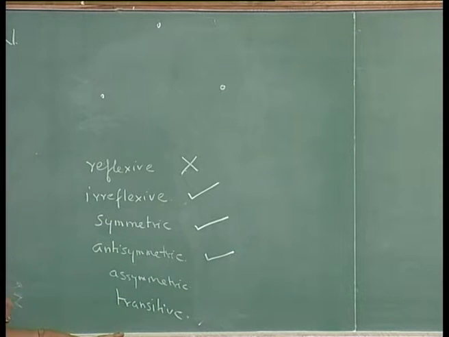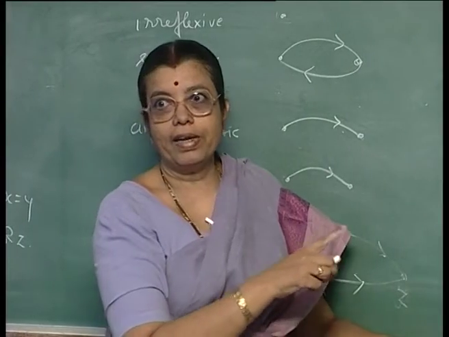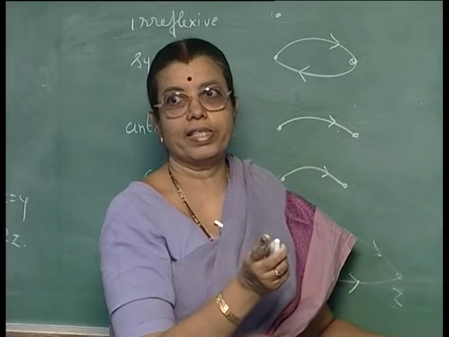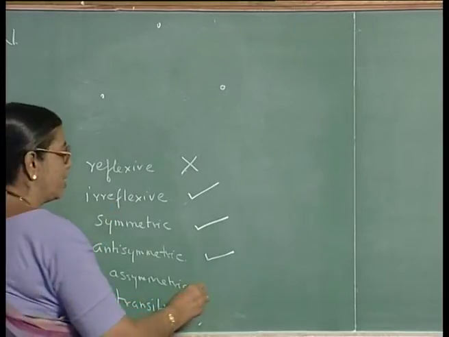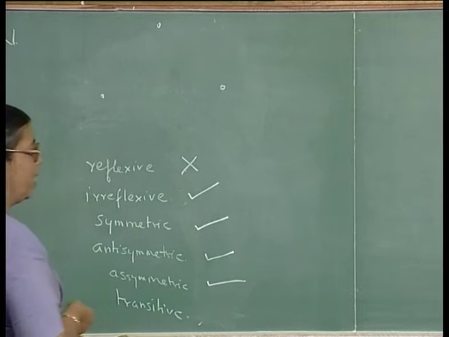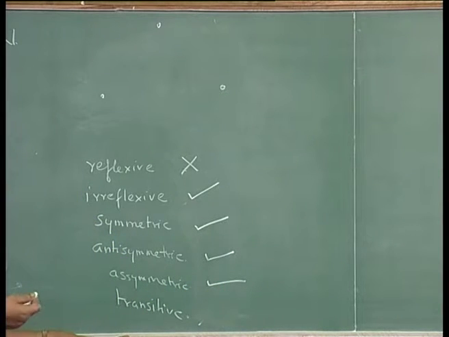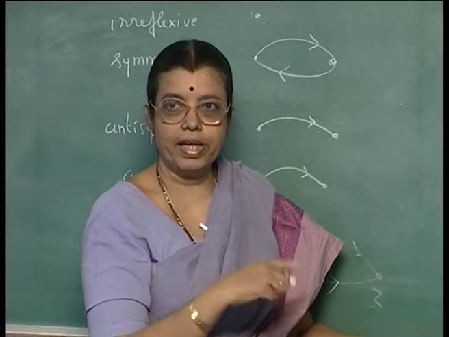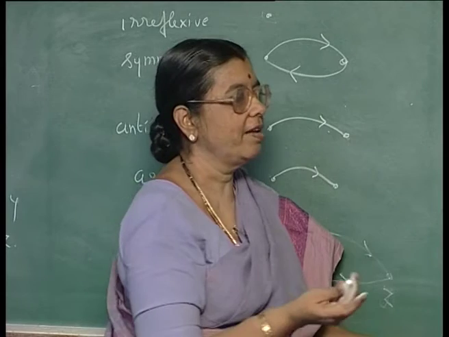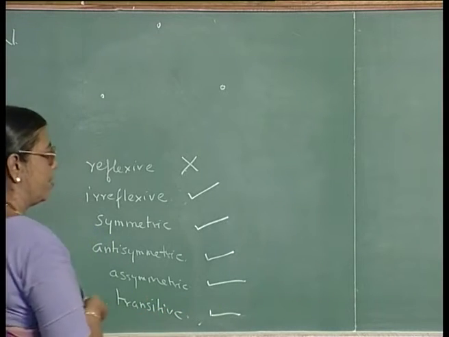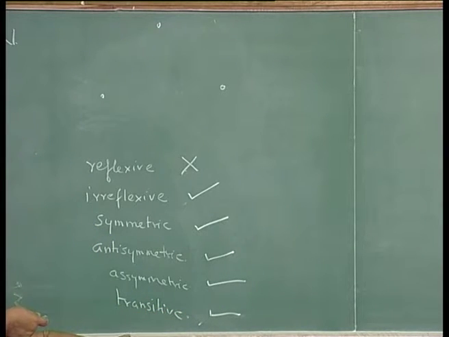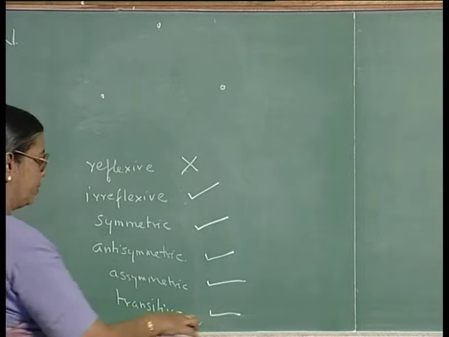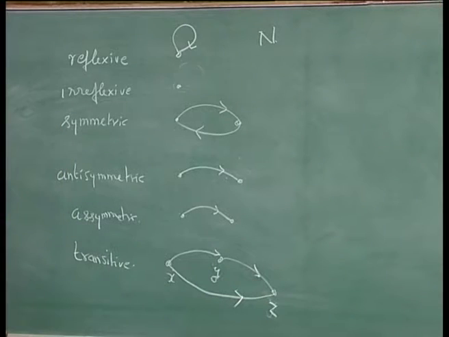Similarly, if x is related to y, y should not be related to x, but there is no such thing also, it is asymmetric, and it is transitive also, because if x is related to y and y related to z, x should be related to z, but there are no arcs between any of them. So, it will be transitive. All these conditions are okay. It is an empty relation. Let us take one more example.